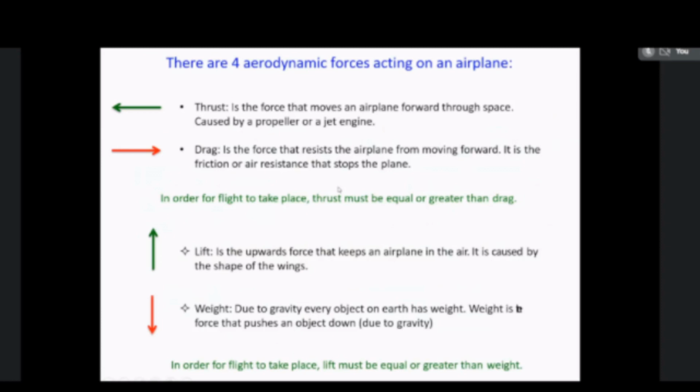So now we are going to see what are all the control devices which are used for controlling the aircraft during flying. So first two control devices are flaps and ailerons, which are fixed in the wing of the aircraft. Another two control devices are rudder and elevators, which are used in the tail unit, that is backside of the aircraft.